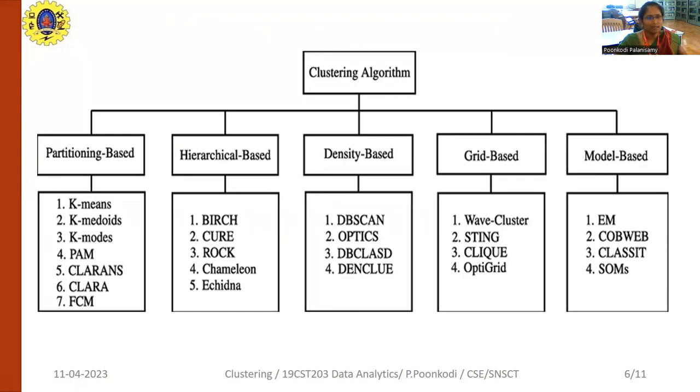The next one is density, which uses DBSCAN and OPTICS. DBSCAN is in your syllabus. The grid based is used for viewing purposes. The model based uses some previously specified models. The particular model is kept as an input, and the rest of the data is grouped by comparison with this model.